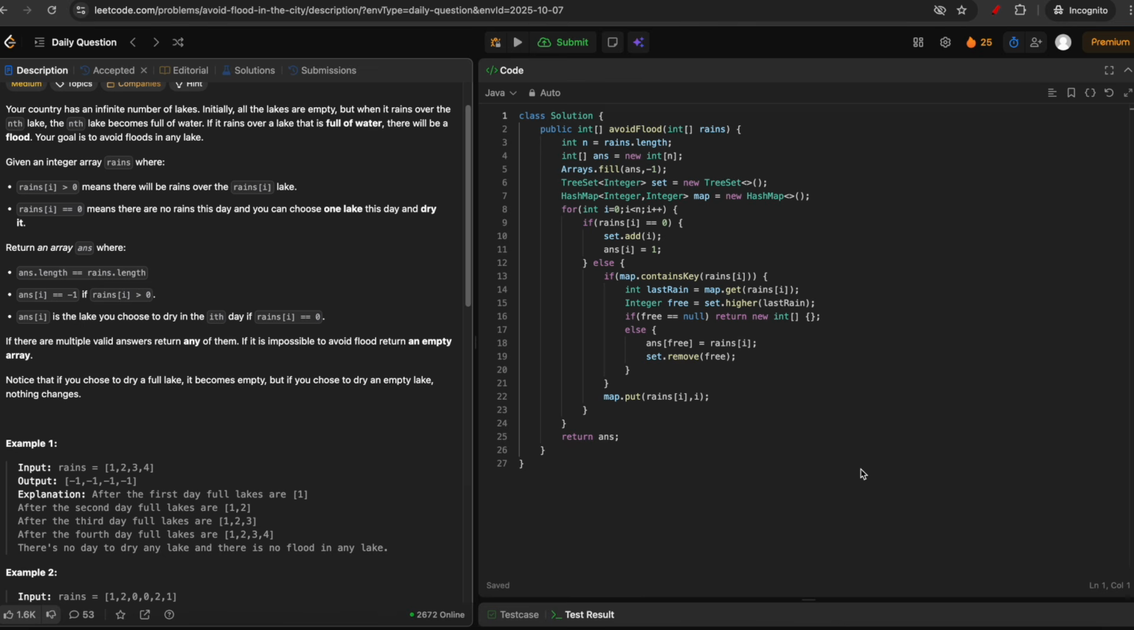Finally, let's do the time and space complexity analysis. For the time complexity, we are iterating on the rains array, and in that we are getting the value from the map and also updating it, that is log n. The same thing with the set, we are inserting, deleting and getting the higher value, and that is also in log n time. So the total complexity will be N log N. Coming to the space complexity, apart from the answer, we are initializing a set and also a hash map, and the size can go at max n. So space complexity will be order of n.